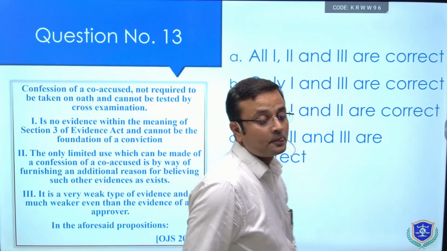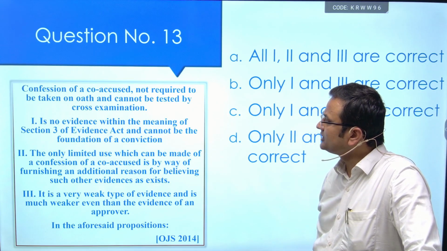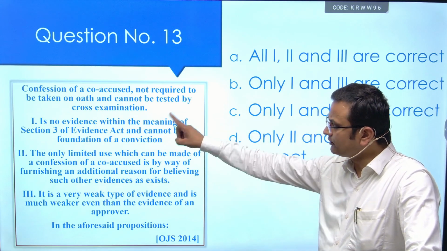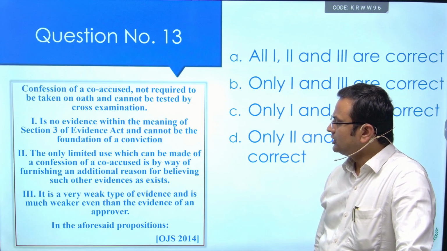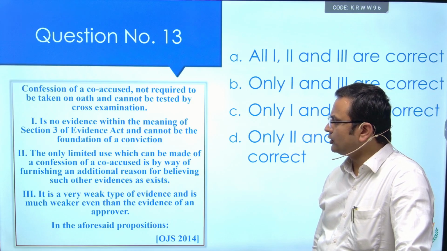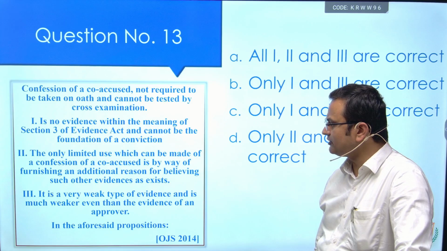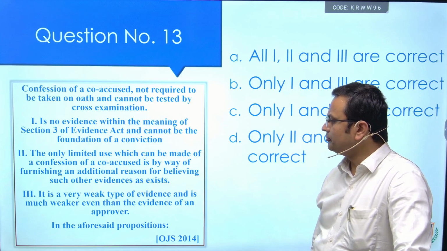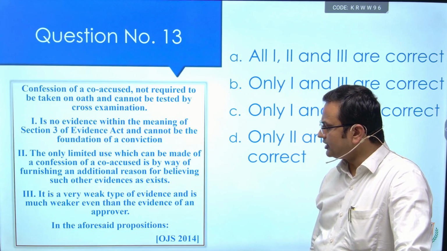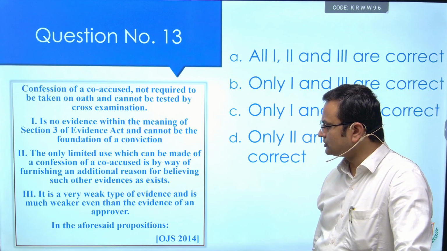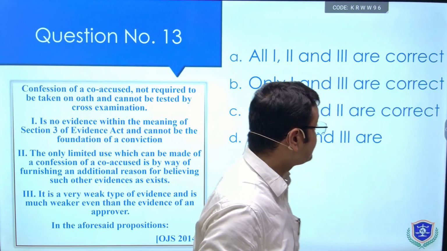Next question is, statement 1: confession of a co-accused is not required to be taken on oath and cannot be tested by cross-examination. Statement 2: it is no evidence within the meaning of section 3 of Evidence Act and cannot be foundation of a conviction. Statement 3: the only limited use which can be made of a confession of a co-accused is by way of furnishing an additional reason for believing such other evidence as exists. It is very weak type of evidence and is much weaker even than the evidence of an approver. In the aforesaid propositions, this question has been asked in Odisha Judicial Services.